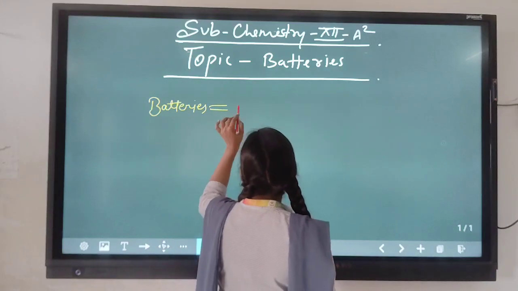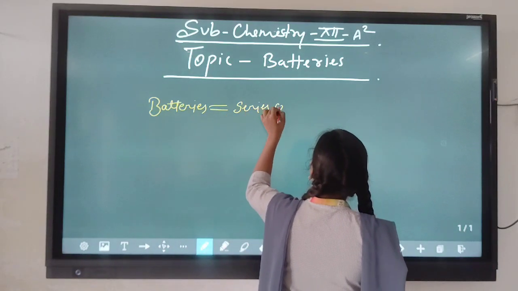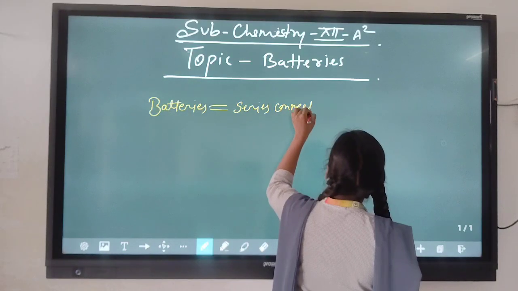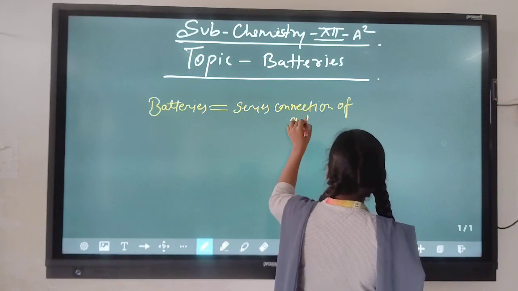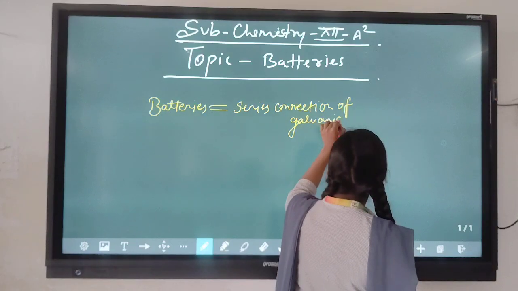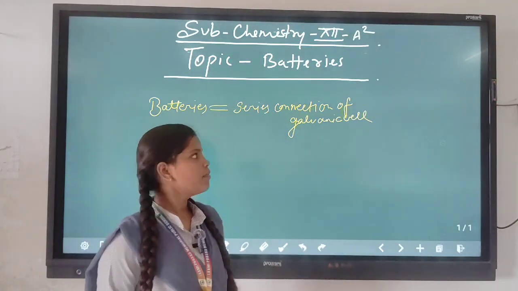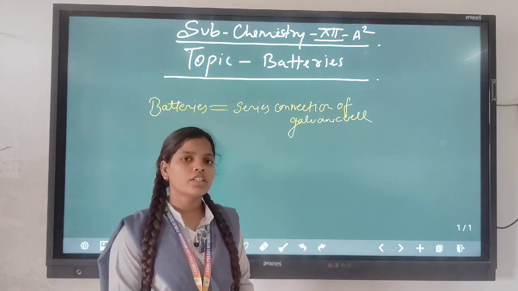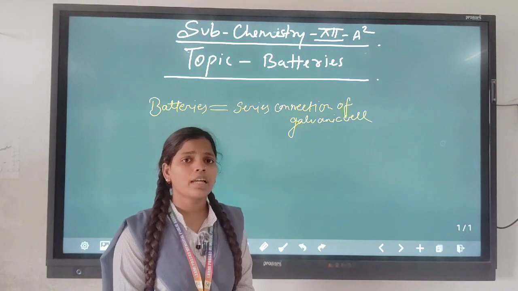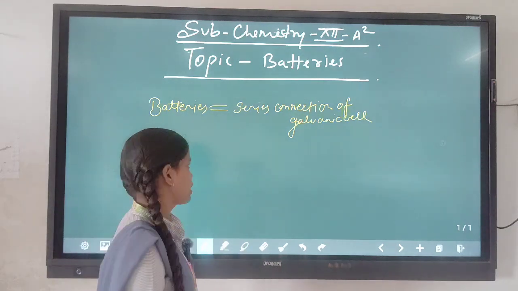So, we can say here: battery is equal to series connection of galvanic cells. Why do we use batteries? Because batteries convert chemical energy to electrical energy from a spontaneous redox reaction.